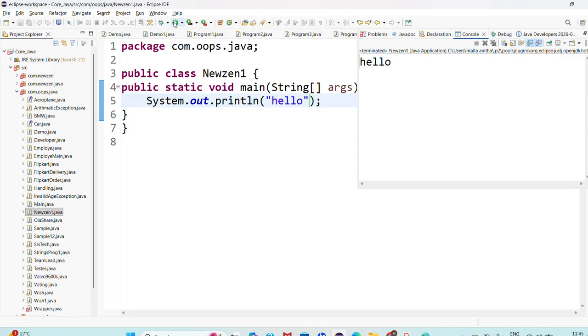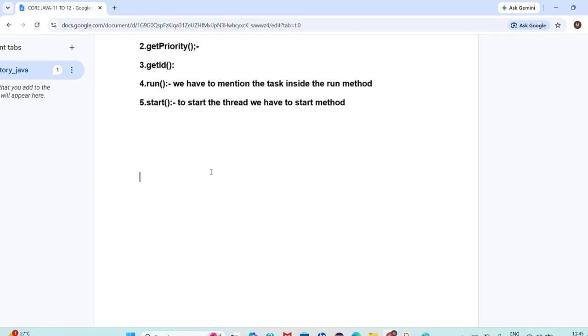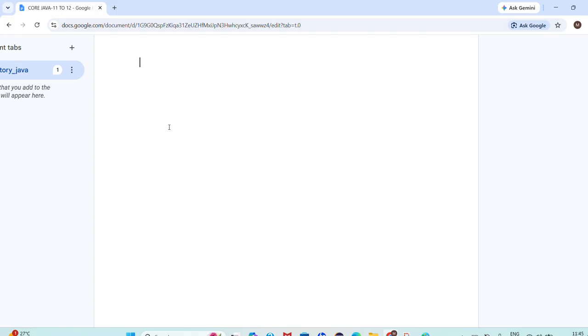Now the first thing, I want to create a thread. So tell me how to create a thread. Otherwise, how many ways can we create a thread? Not only these methods, we have a lot of methods here: sleep method, join method, yield method. Okay, we'll see all the methods in the future. Now my concept is first how to create a thread, or how many ways we can create a thread. Very important question.